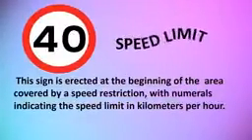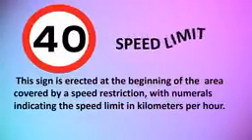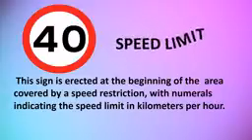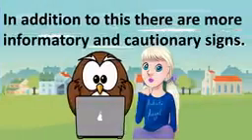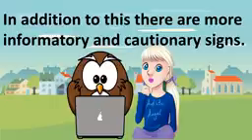Speed limit. This sign is erected at the beginning of the area covered by a speed restriction, with numerals indicating the speed limit in kilometers per hour. In addition to this, there are more informatory and cautionary signs. We'll discuss it later. Thank you for the information.